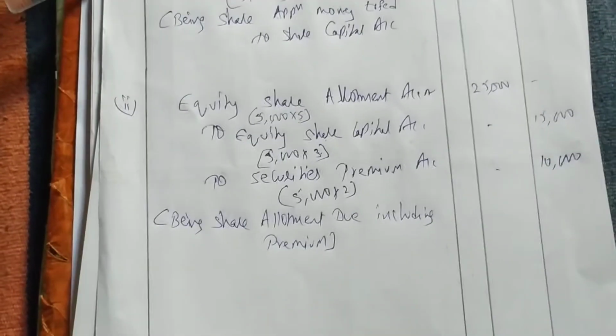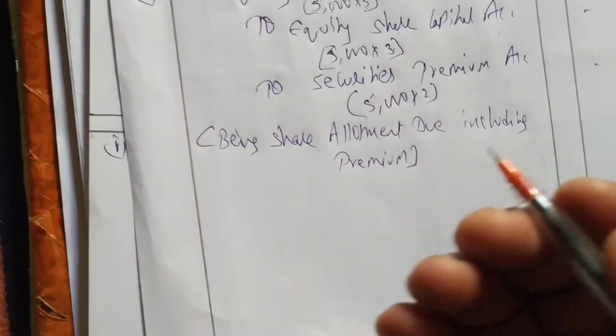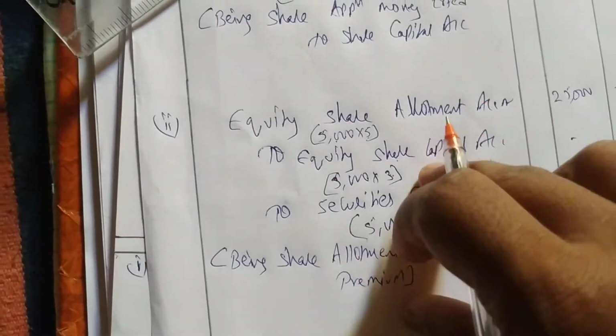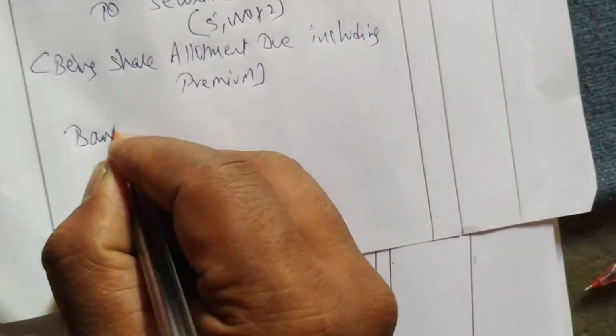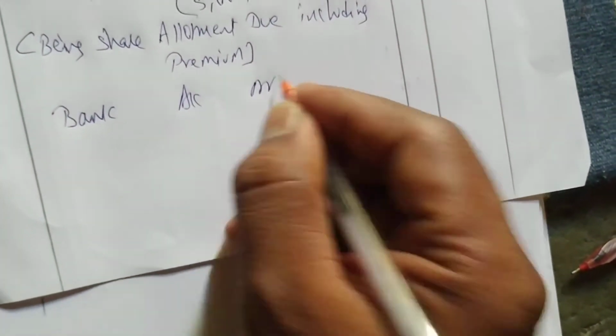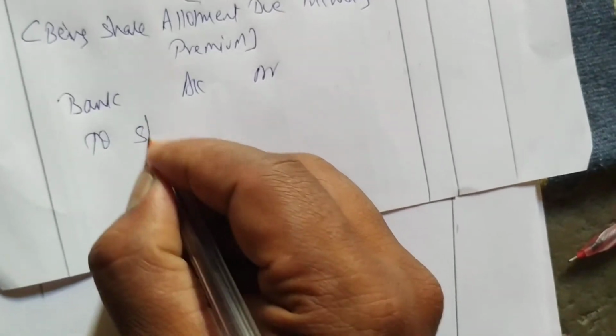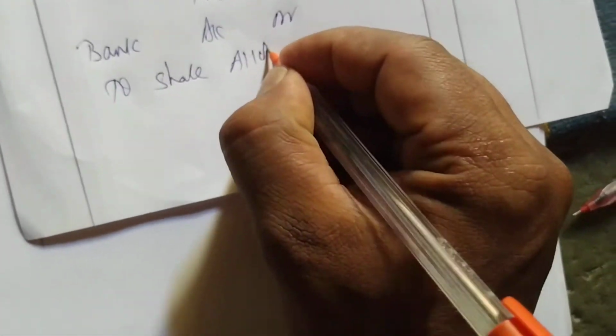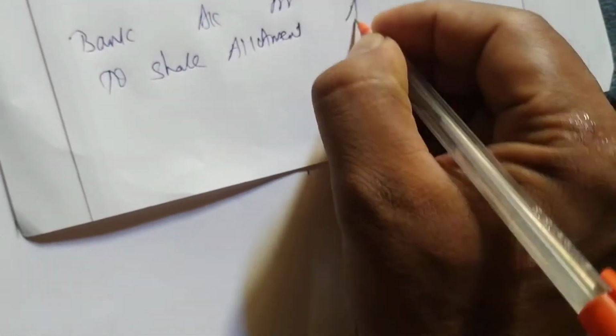Okay, done. Next, receipt entry we have to write now. The receipt entry is very easy. The premium we received, we write only here. From here onwards the entry is the same. What is the receipt entry? Bank account debtor to share allotment account.